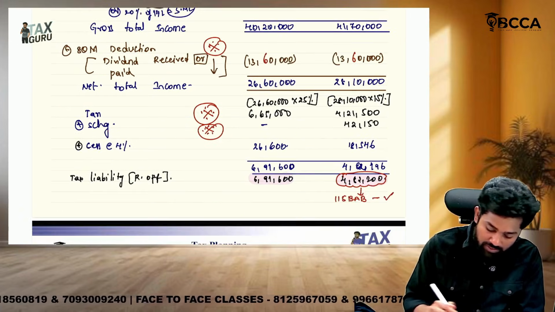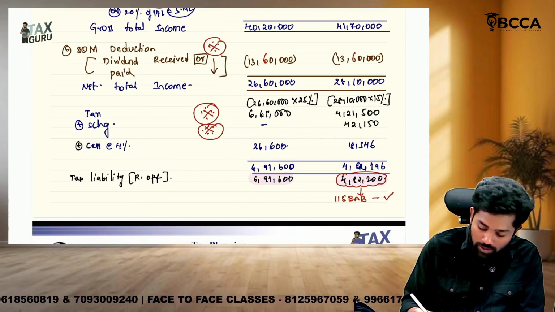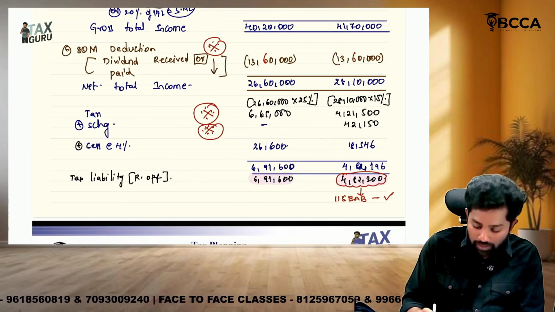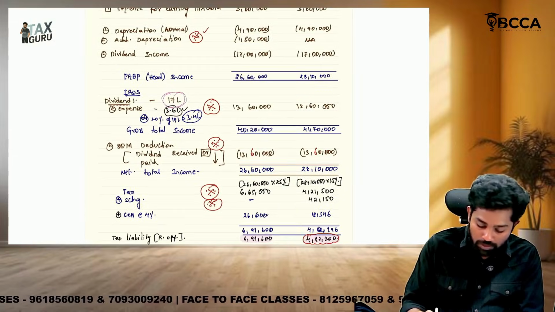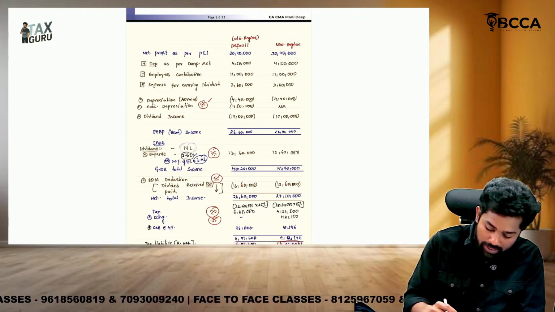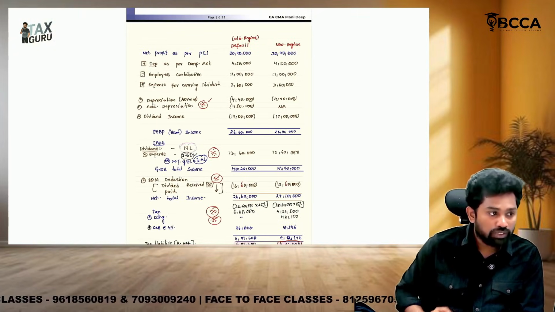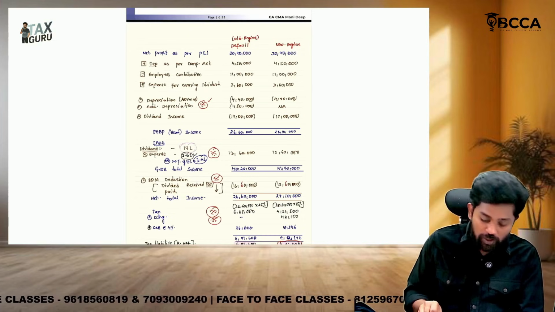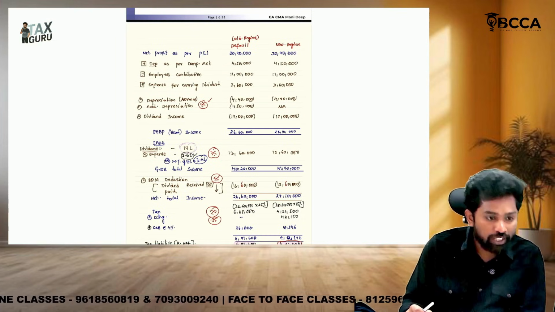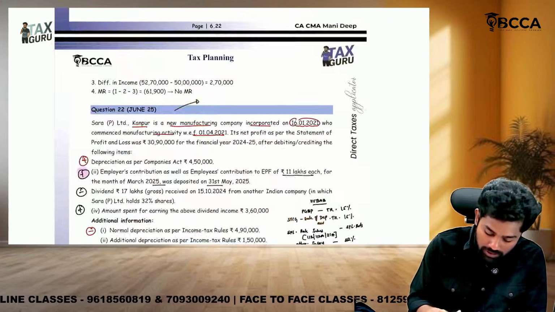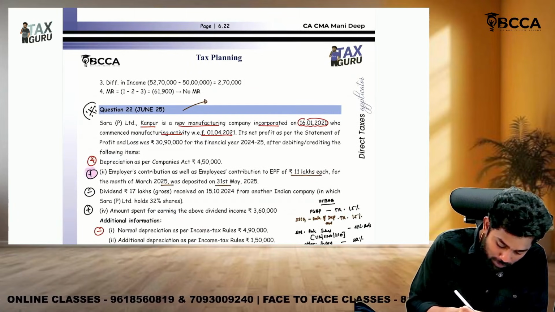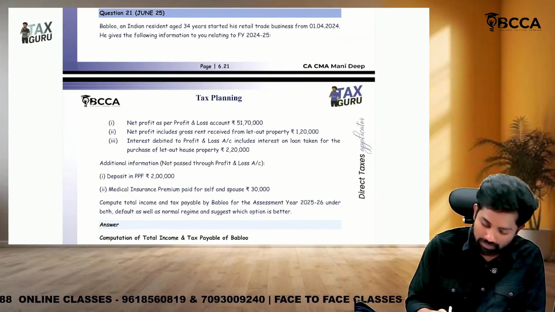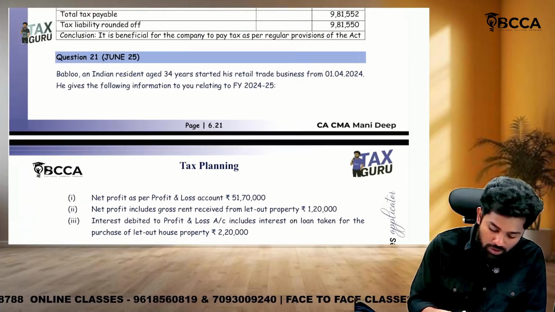So then, if you add and round it off, this is the tax payable. And then which option is better, sir? 115 BAB is the better. Okay, so see, these are the 5 points where you can do mistakes. Even if you know PGBP, these 5 points you should be careful. Okay, this is a beautiful question, sir, and many might not have attempted this properly. Then we'll move on to question number 21, sir.